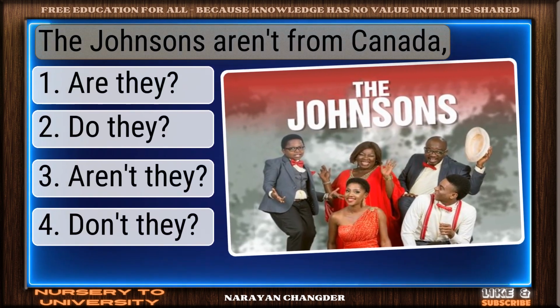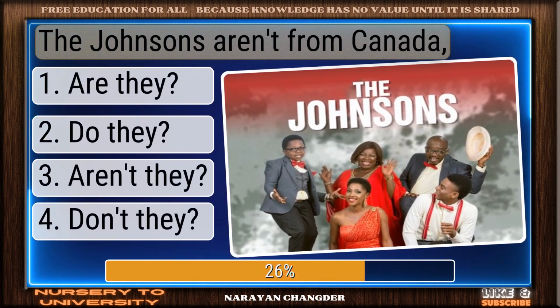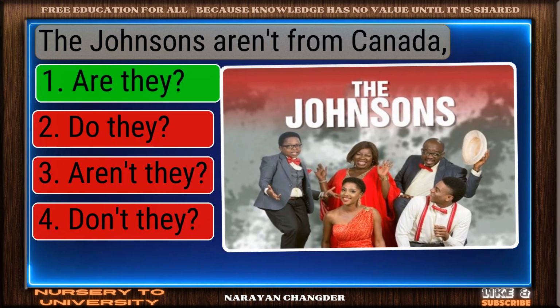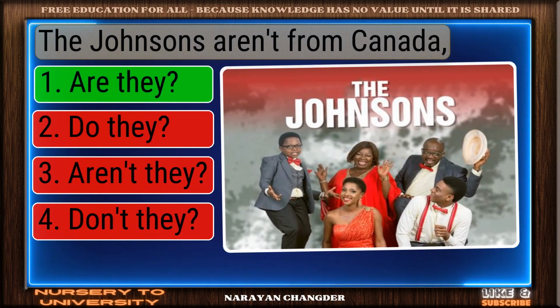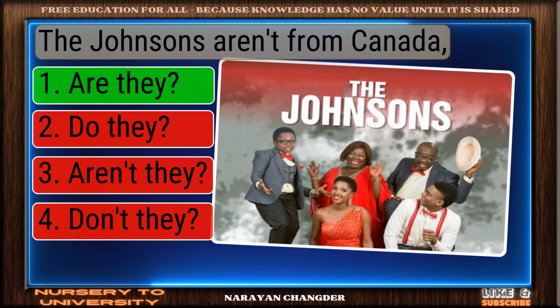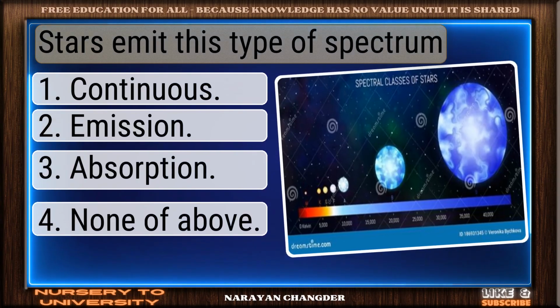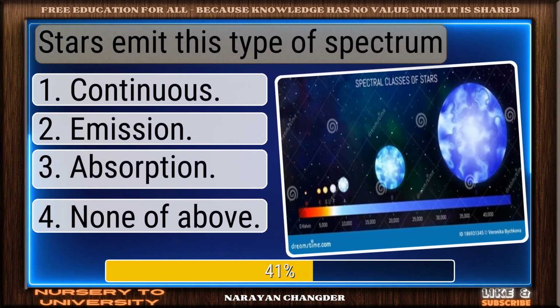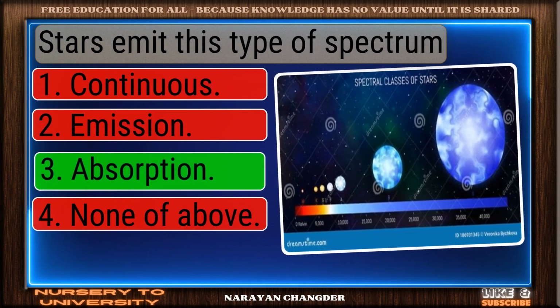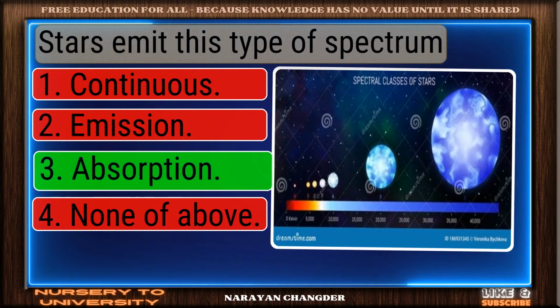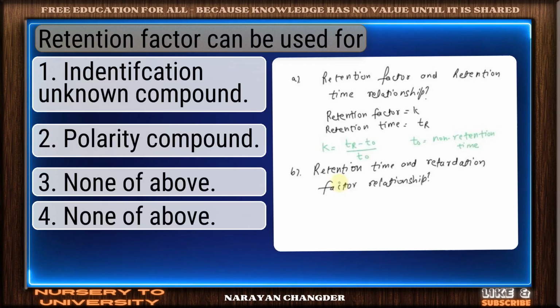The Johnsons aren't from Canada. Good thinking, are they? is the right answer. Stars emit this type of spectrum. Great job. Absorption is the accurate answer.